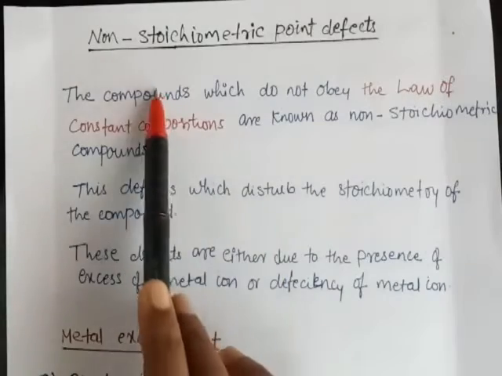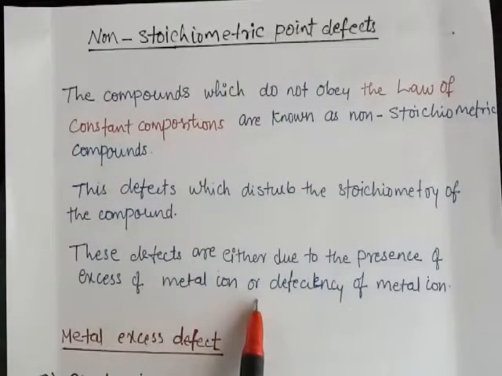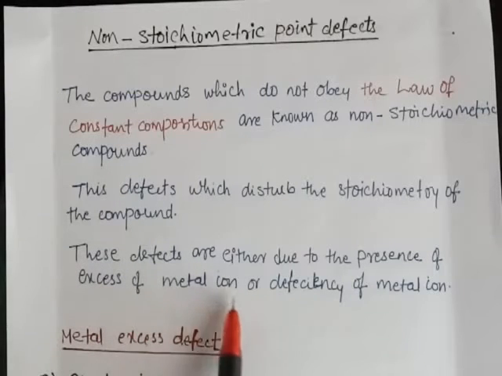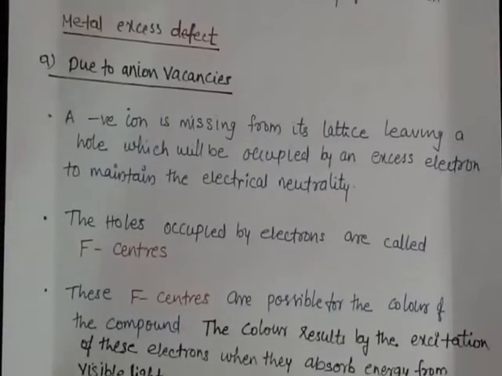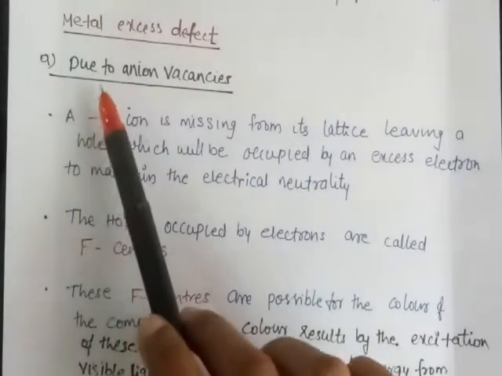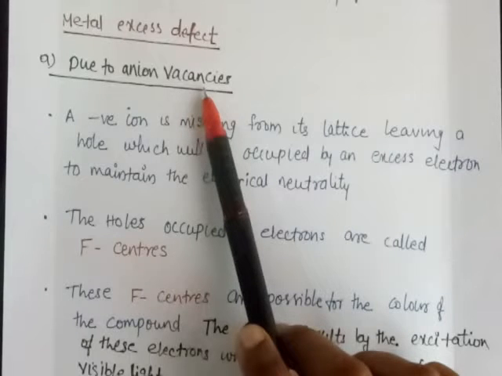So non-stoichiometric defect can be classified into two. The first one is due to the presence of excess of metal ion and the second one is due to the deficiency of metal ion. The first one is metal excess defect, and this can be classified into two. The first one is due to anion vacancy and the second one is due to excess cation.